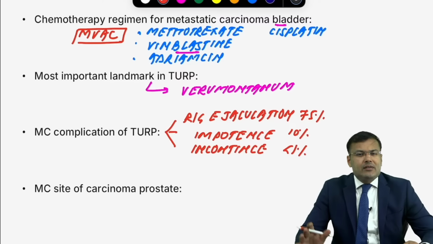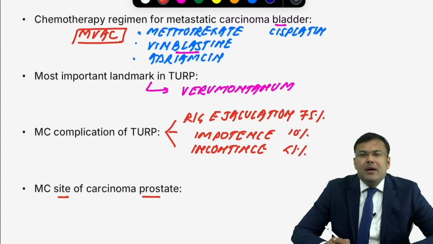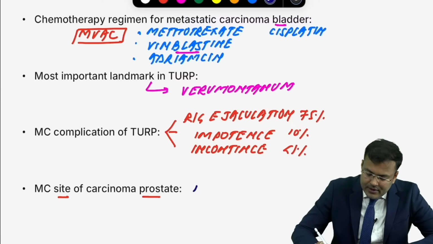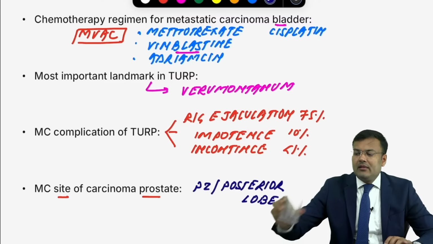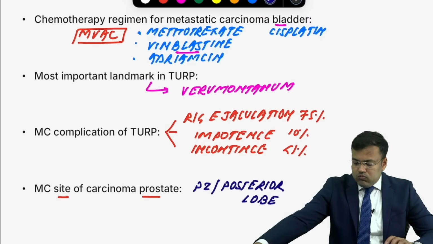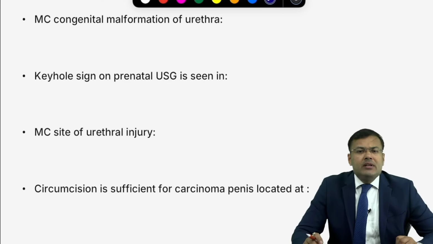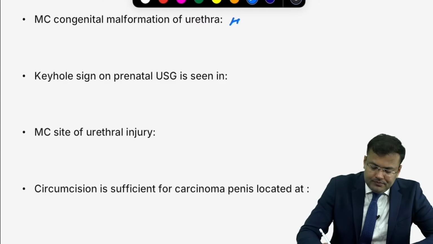Okay. Next, what is the most common site of carcinoma prostate? Most common site of carcinoma prostate, tell me. Peripheral zone or posterior lobe. Okay. Next, most common congenital malformation of urethra. Tell me. Hypospadias. It is hypospadias.